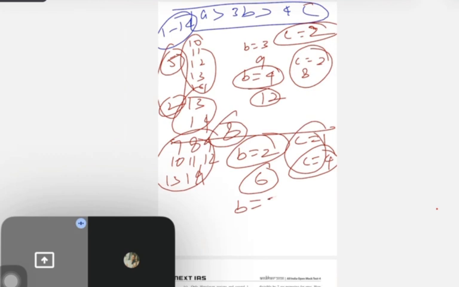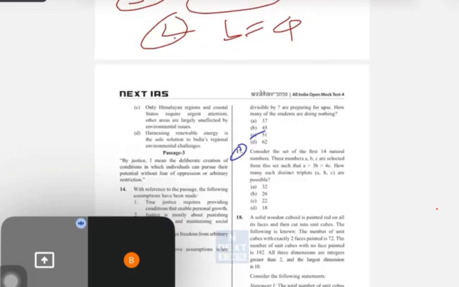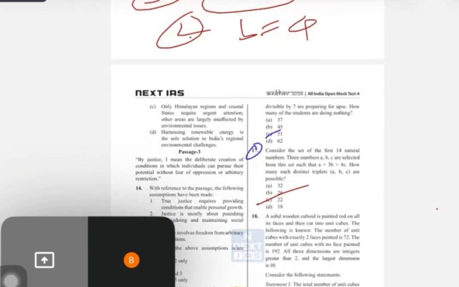Now guys, C is constant here. Now if I take B equal to 3, B equal to 3 means how much? 5 I got here. And B equal to 4, how much? 2 I got. So 2 again 2. Count. So 5 and 2 is 7, 7 and 8 is 15, 15 and 7 is 22. So guys, this is the answer.